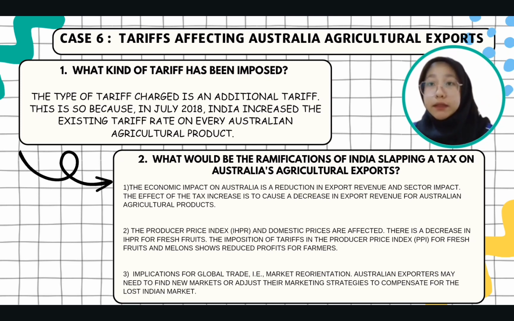Lastly, implication for global trade, i.e. market reorientation. Australia exporters may need to find new markets or adjust their marketing strategy to compensate for the loss in the market. Australia's potential for alternative market for agriculture product development could disrupt trade dynamics, potentially causing negative effect on Australia, India and other global.